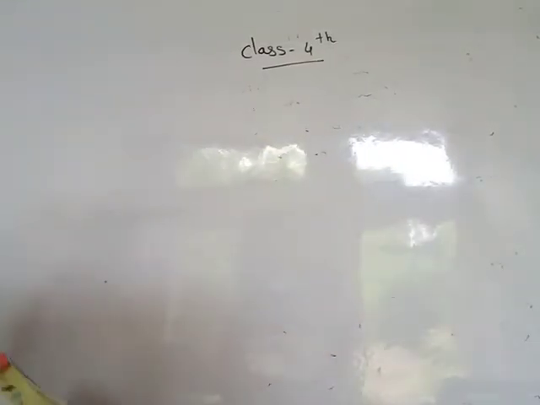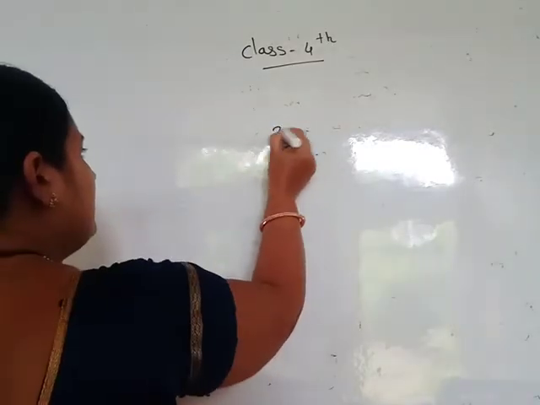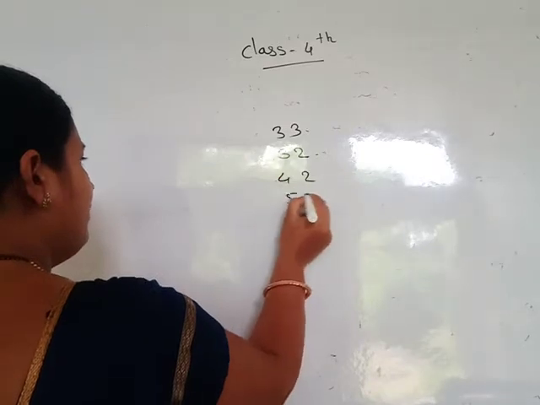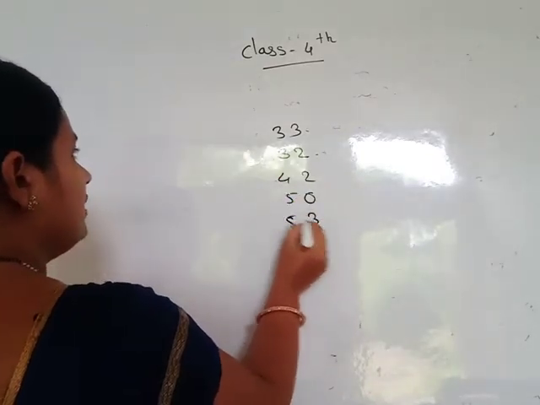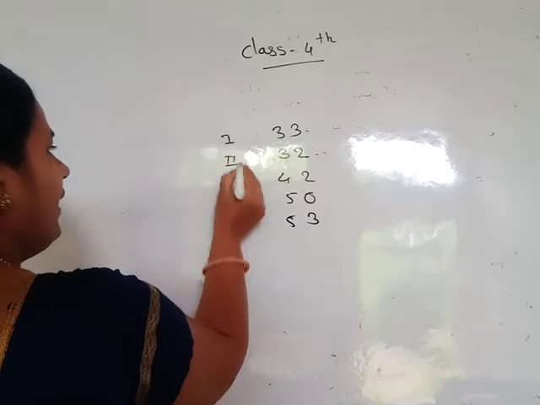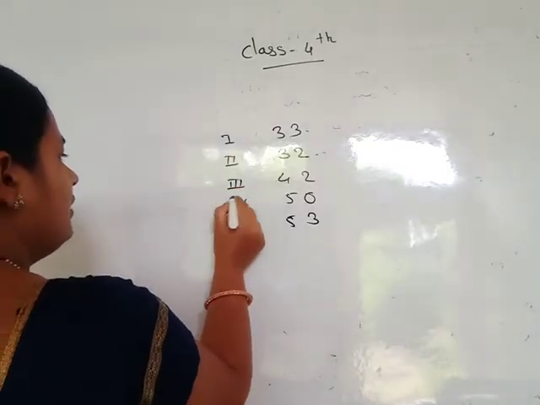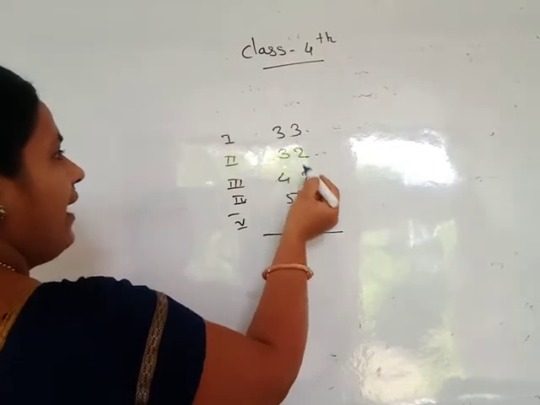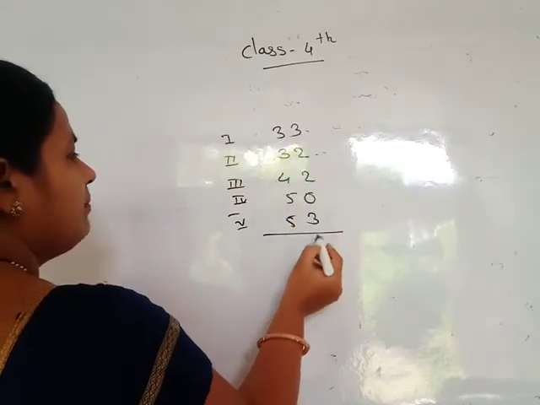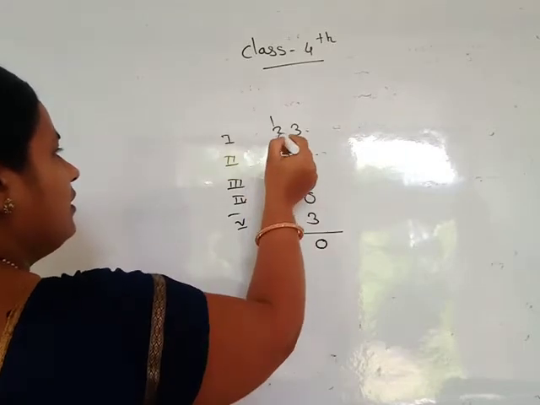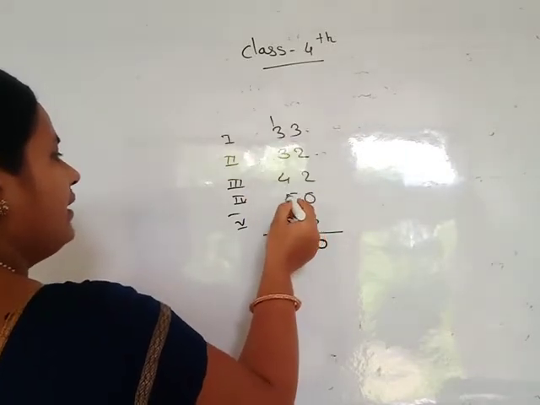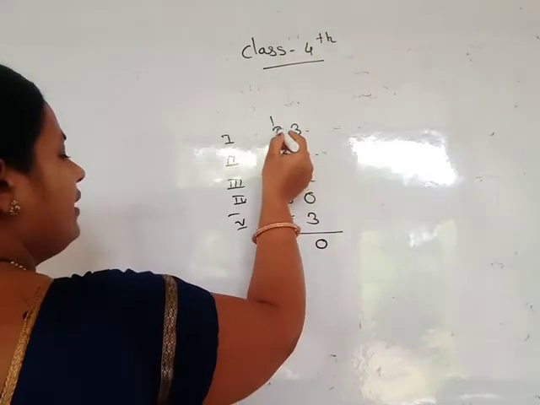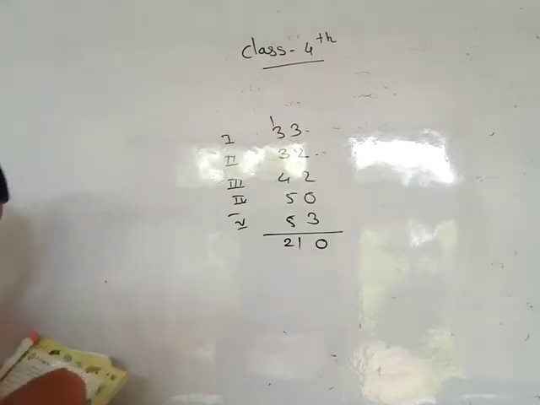Then how many children are there in total? 33, 32, 42, 50 and 53. This is class first, second, third, fourth and fifth. Then total: 3 plus 2 is 5, 5 plus 2 is 7, 7 plus 3 is 10. Here 5 and 5 is 10, 10 plus 4 is 14, 15, 16, 17, 18, 19, 20, 21, so 210.